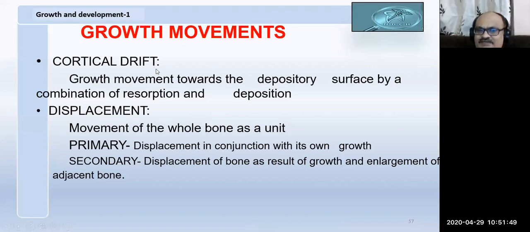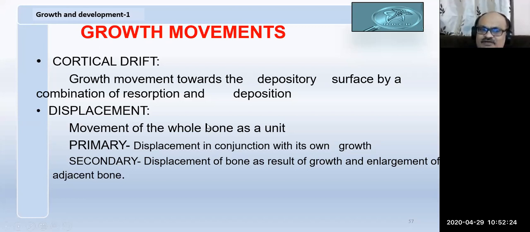Next is drift. We know that the bone grows by drift. What is drift? Drift is nothing but adding or subtracting the bone formed on the surface. So the total of changes between the bone at an initial and a final point of time, you can see that bone appears to drift from one place to another. This is called cortical drift. The amount of change occurring due to apposition and resorption is called cortical drift.